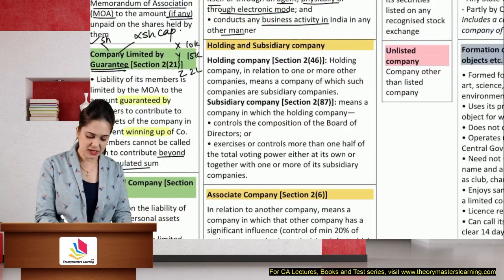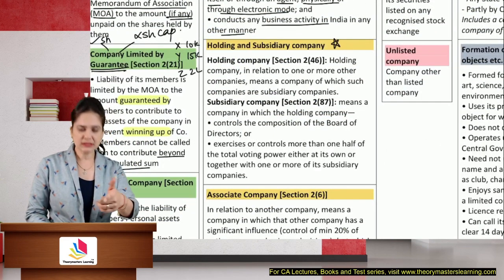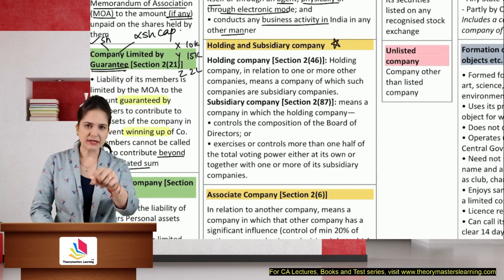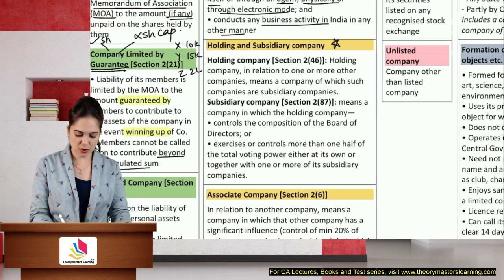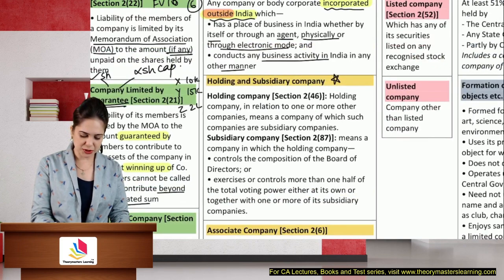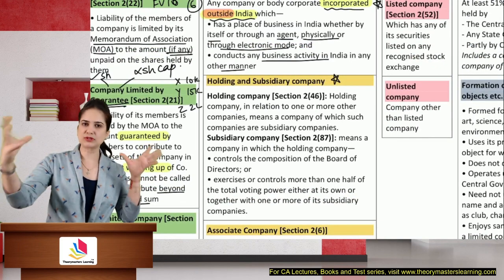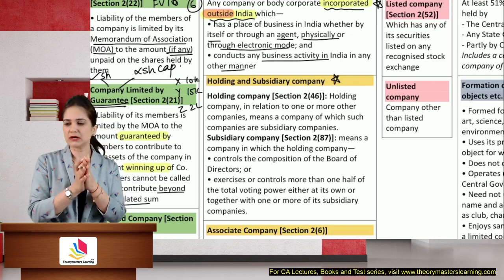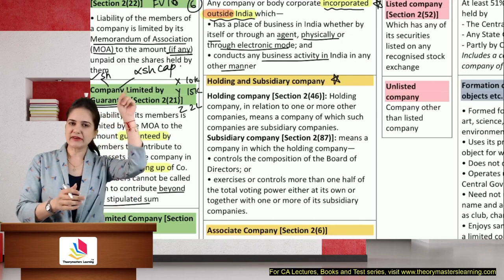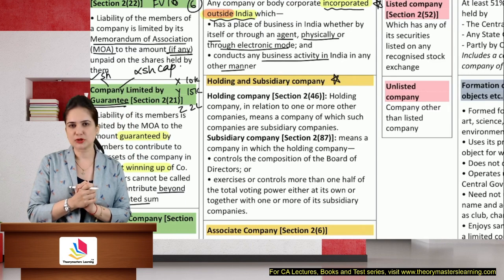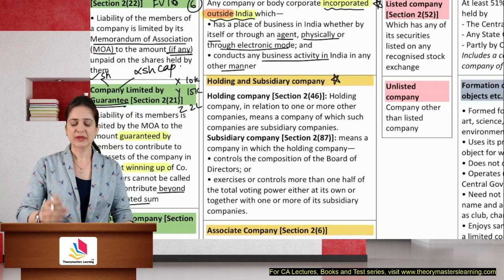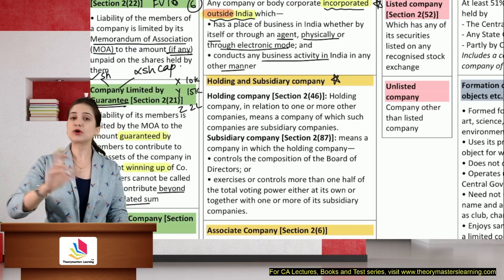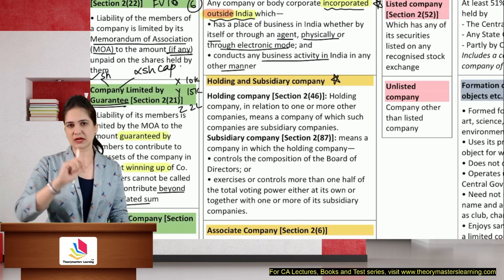Holding and subsidiary, important for exam. In the May 22 RTP, they had asked a question on listed company in combination with holding and subsidiary. So both the concepts were tested in one question. I have uploaded a detailed discussion video. I'm leaving a link over here, students. Please go and watch that video, RTP discussion, and it is in combination. Okay, both these concepts are asked together.